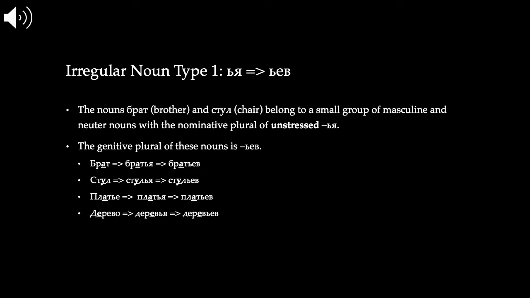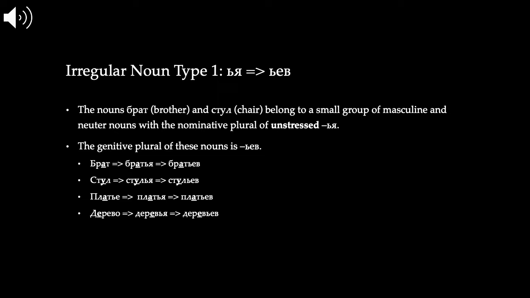So this ya-yev group has the stress normally on the stem, and in the nominative singular, it looks pretty normal. So we have брат, brother. In the nominative plural, the ending is going to be soft sign plus ya. So брат, братья. Стул, a chair, стулья. Платье, a dress, becomes платья. That looks pretty normal there. Дерево, a tree, becomes деревья. We're like, whoa! Not only did an o become a ya, but we have a stress shift. Indeed, these nouns can be a little bit freaky.